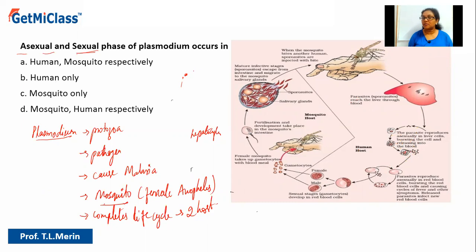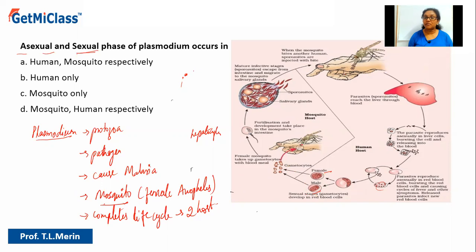Okay, and further when the sporozoites are released in the blood, they further infect the RBCs. Okay, these are RBCs. So inside RBCs again they will multiply. Then some of them will differentiate to form the female gametocytes and the others will form male gametocytes. Still they are performing the asexual cycle itself, the asexual phase of the life cycle.